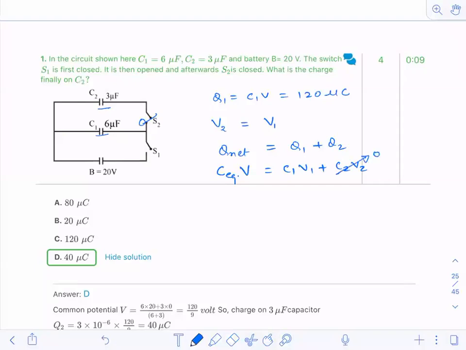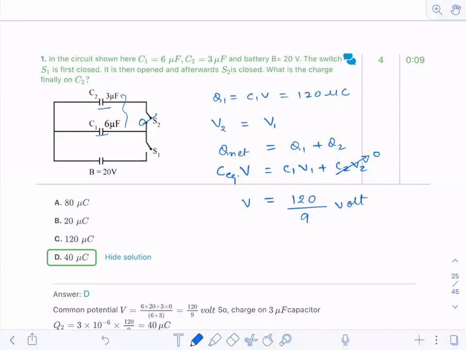Now I have to calculate what? Common potential I can find out from here. So C1 into V1 I have already calculated. It's 120, divided by C equivalent. C equivalent for this is 9. So this is the common potential. And once I calculate the common potential, I can calculate the charge. Is it fine?